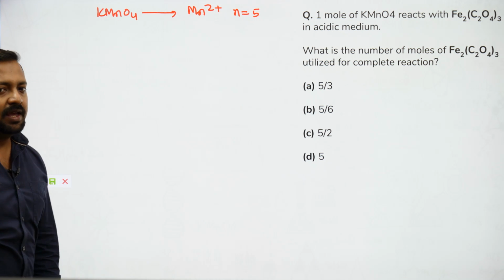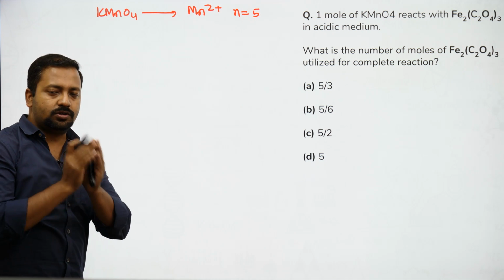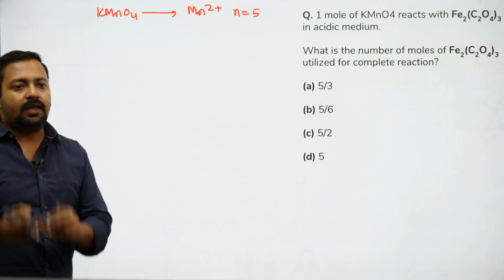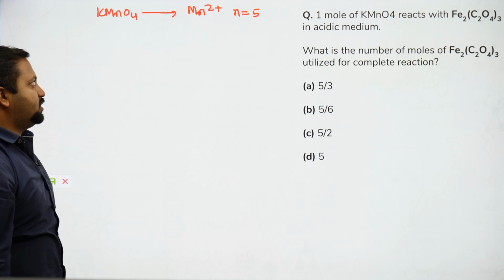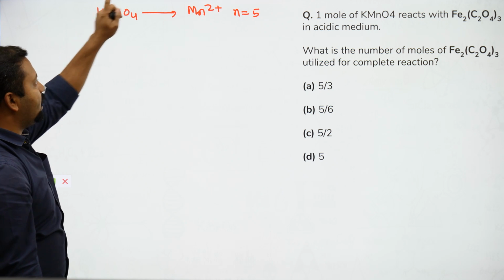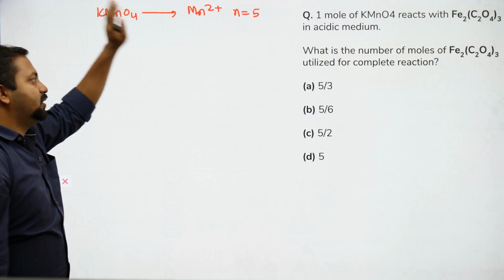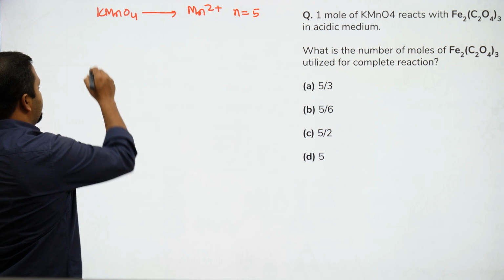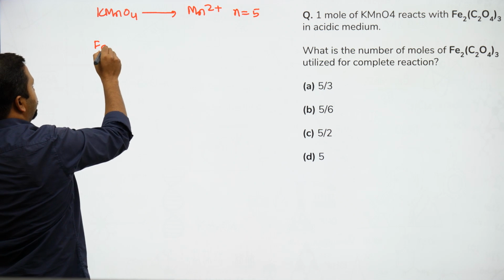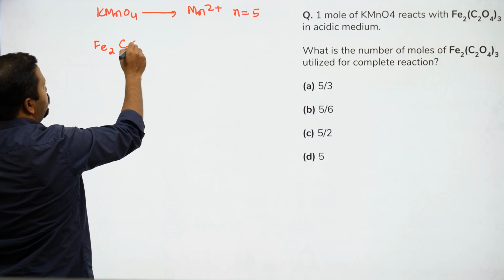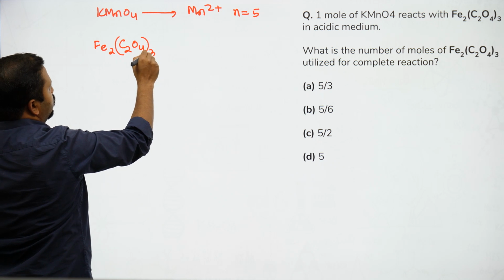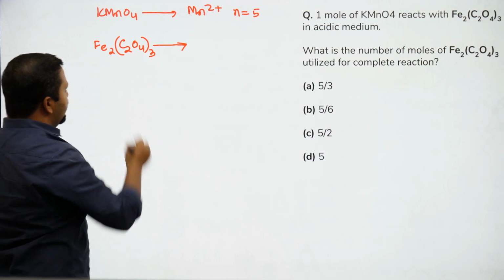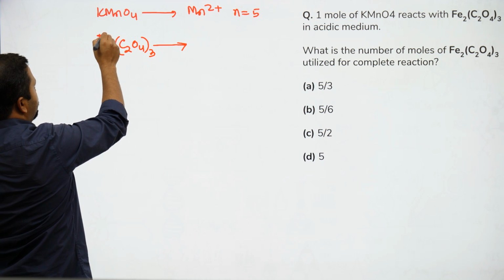N factor means the number of moles of electrons lost or gained per mole of substance. Per mole, एक मोल के लिए 5 electrons का loss हो रहा है. So that is the N factor for KMnO4. Let's try to identify the N factor for Fe2C2O4 whole thrice. So iron is in +3 oxidation state.